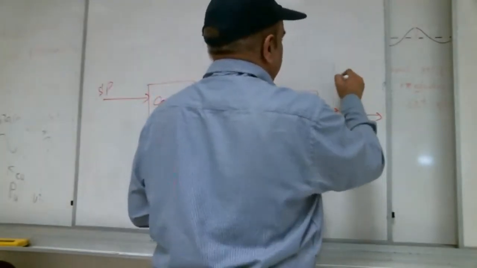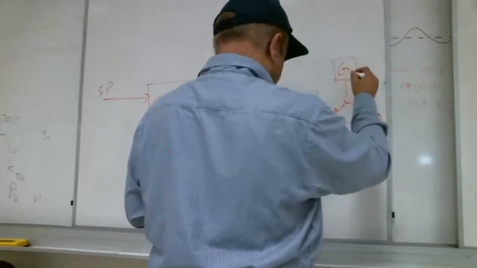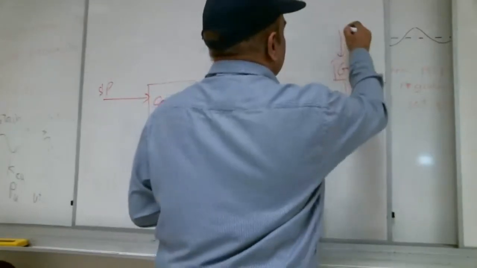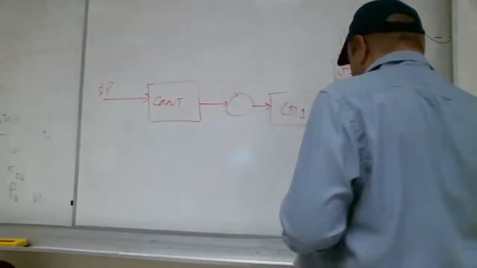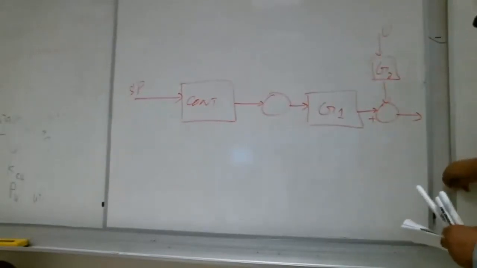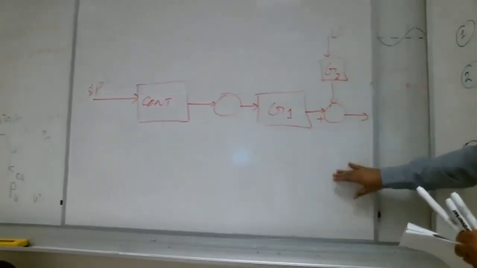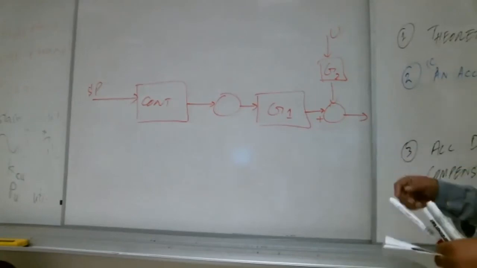This is the disturbance coming. Use the disturbance. So this is feed-forward control.